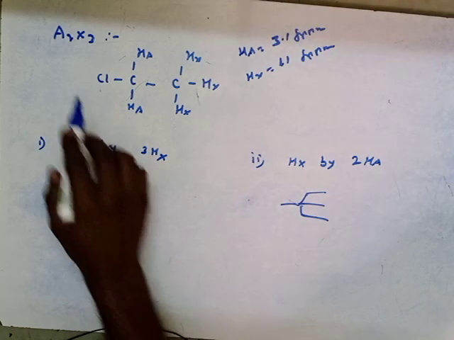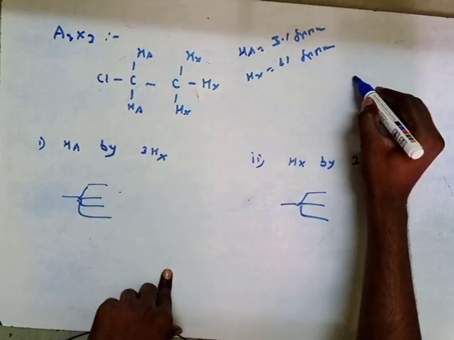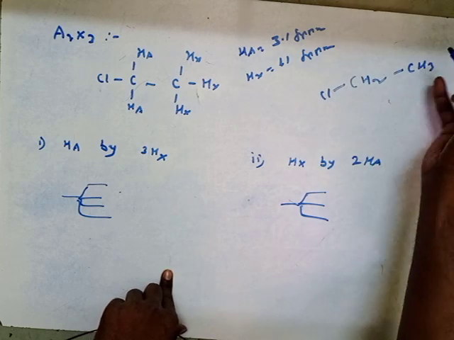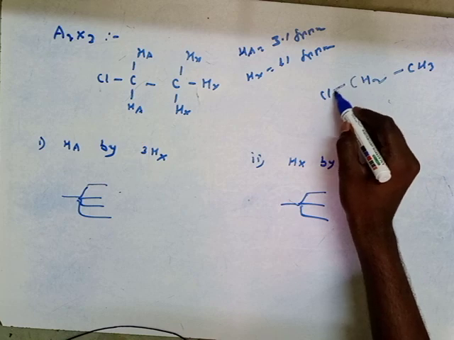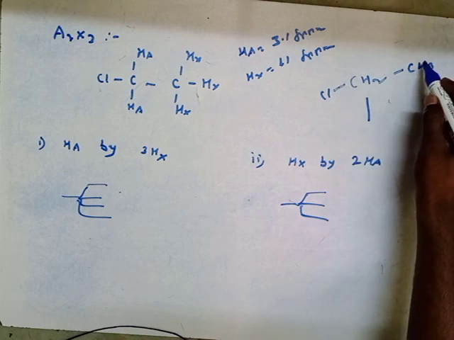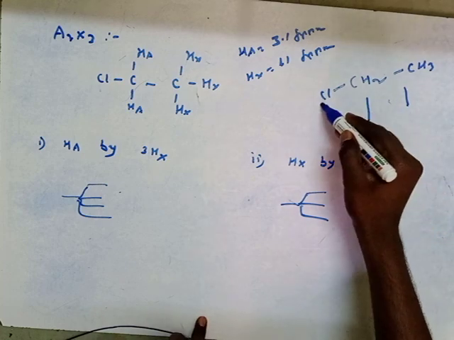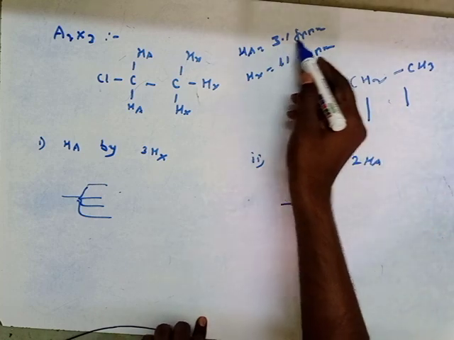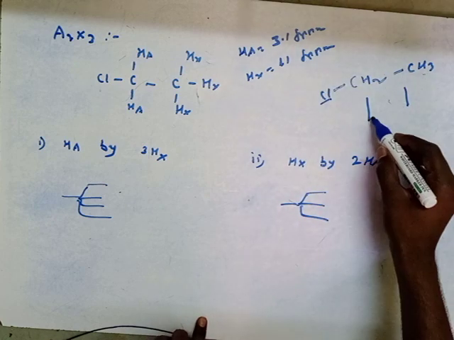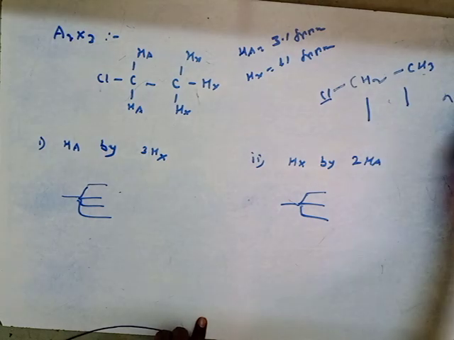Similarly for an A2X3 system, this is the example. I'm writing it here like this: CH2Cl CH3, right? And this has a chlorine environment, that's why these two protons will give one signal, and these three protons will give one signal, right? Here see, due to this chlorine atom, its chemical shift value will be a little higher when compared to this signal, and it will split due to neighboring protons.